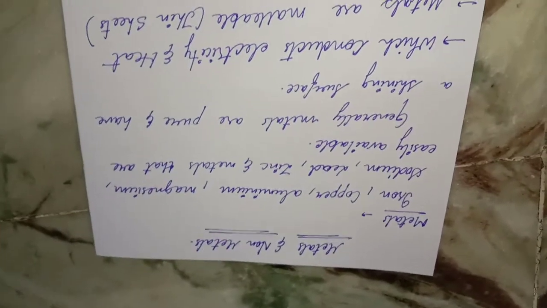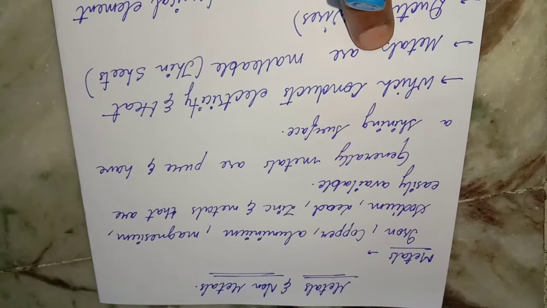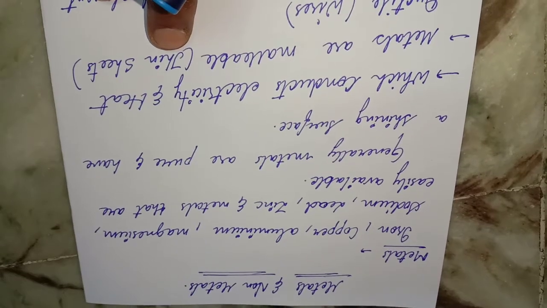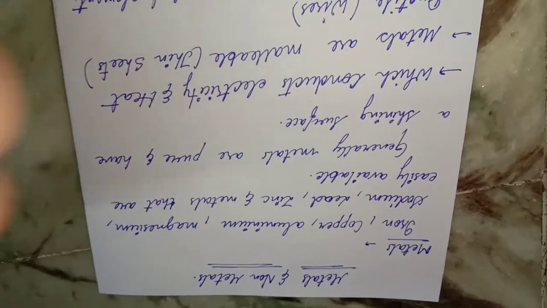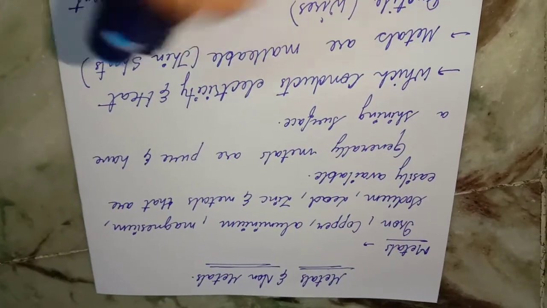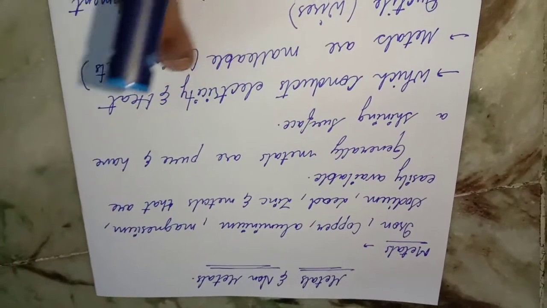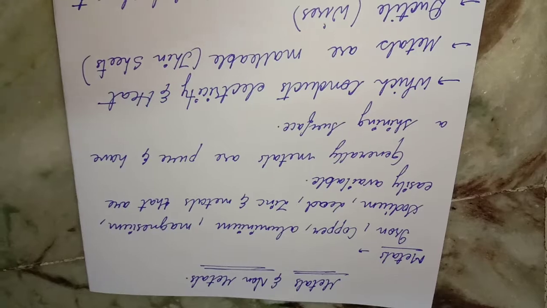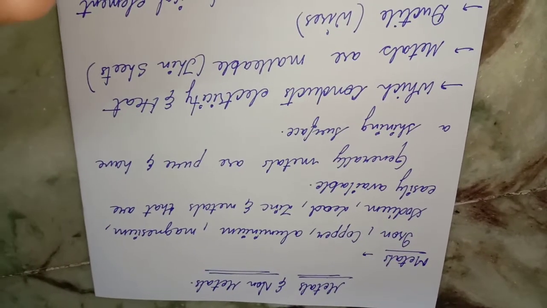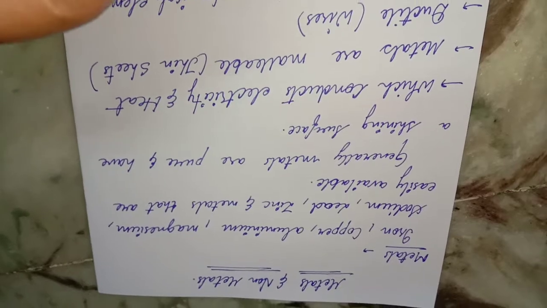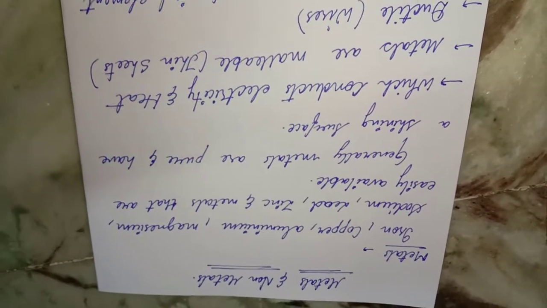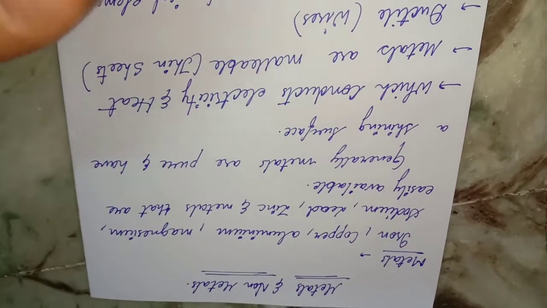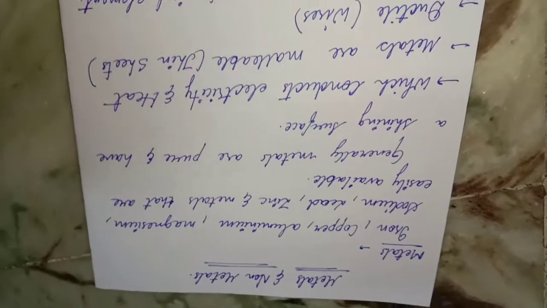So let us see how these metals work. These metals conduct electricity and heat. Iron, for example, when you are making it into molds of different shapes, you heat up the metal so that the heating is helpful. And even copper is used in electricity wires, where if any fuse goes wrong, immediately you replace the copper wire, which is thin. Wire type is what we call ductile, whereas thin metallic sheets are what we call malleable.